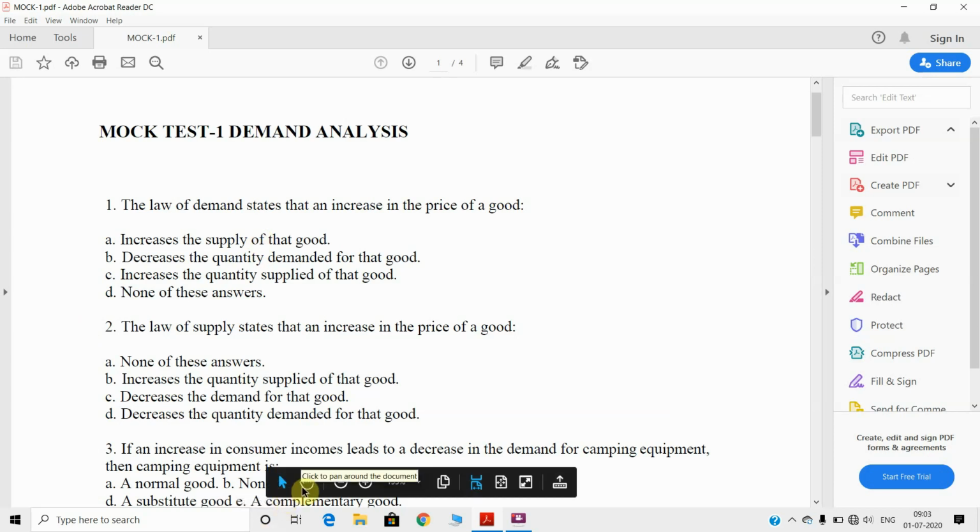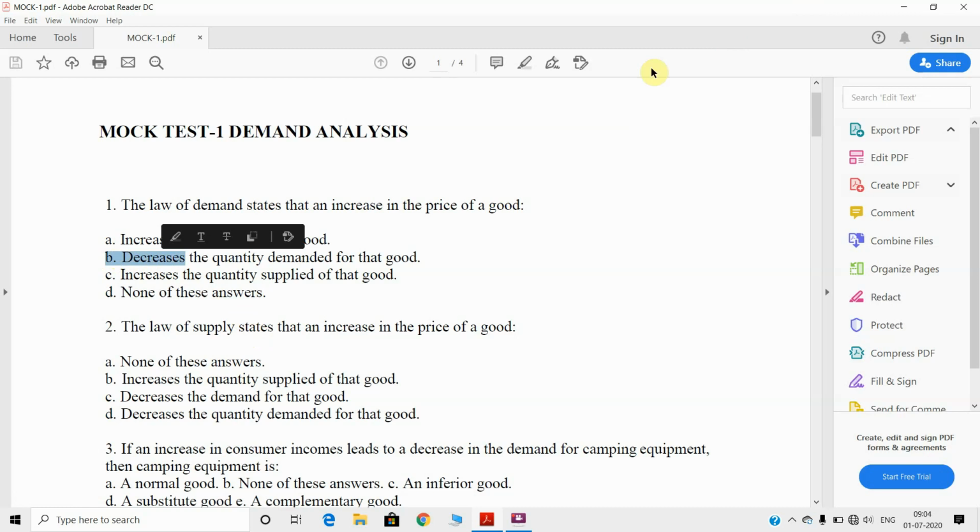The first question is, the law of demand states that an increase in the price of a good. In that question, the answer will be B. It is very simple, and it tells about the law of demand. There is an inverse relationship between price and quantity demanded of that commodity. So the answer will be B.